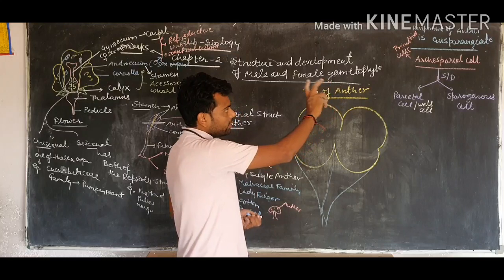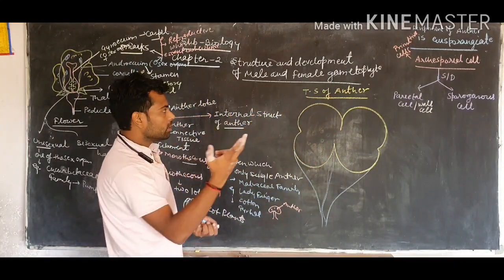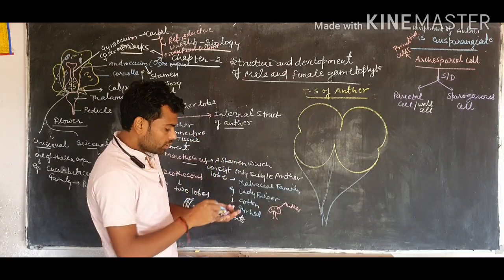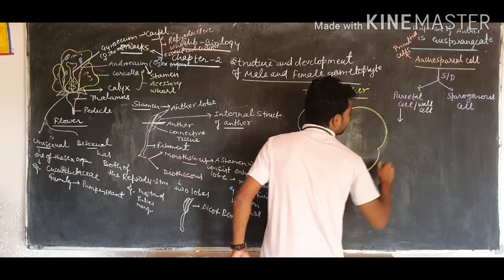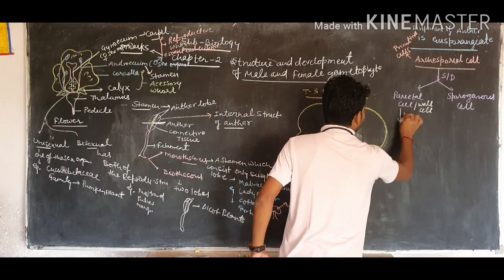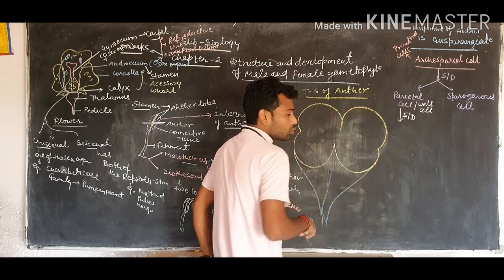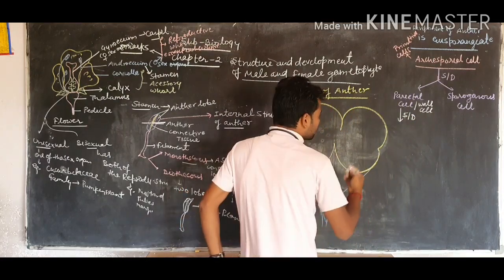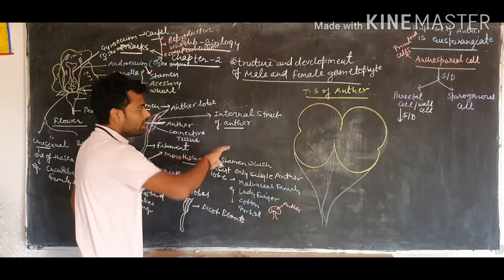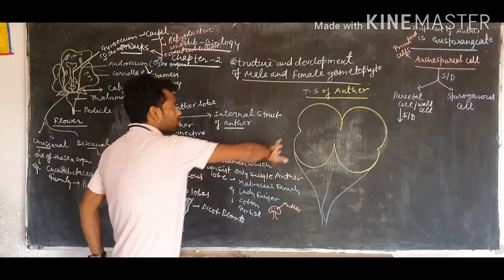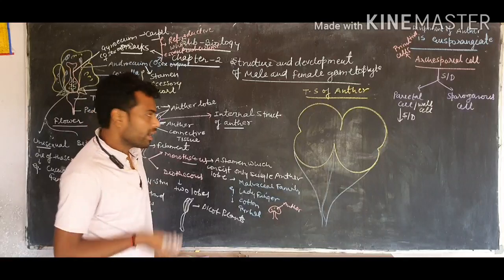So in the beginning, the archesporial cell goes through a simple division and forms two cells, the parietal and the sporogenous. The parietal cell undergoes regular cell division and cell differentiation, and through this division it makes different layers around the anther, making the wall of the microsporangium.